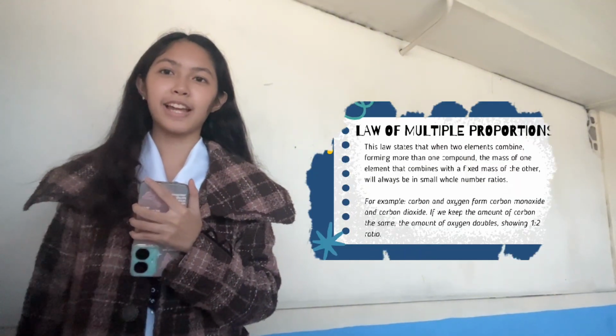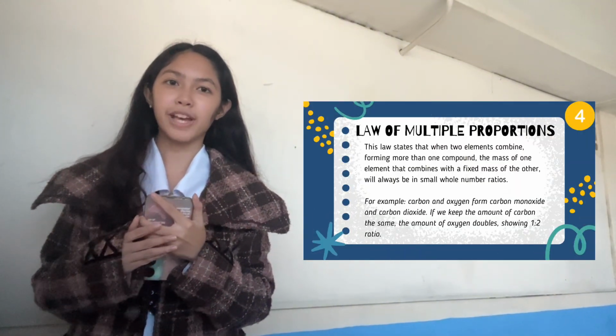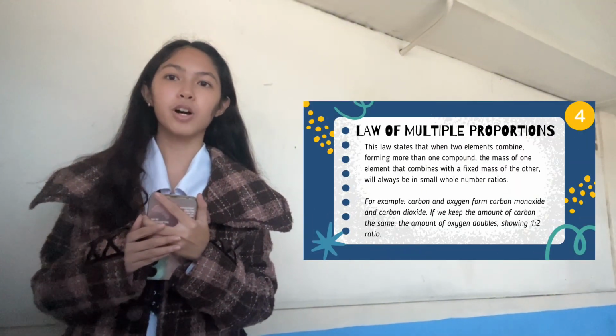Now that we've learned that atoms have different masses and properties, let's see how these differences explain how elements form various compounds. This brings us to Dalton's law of multiple proportions. This law states that when two elements combine, they can form more than one compound.